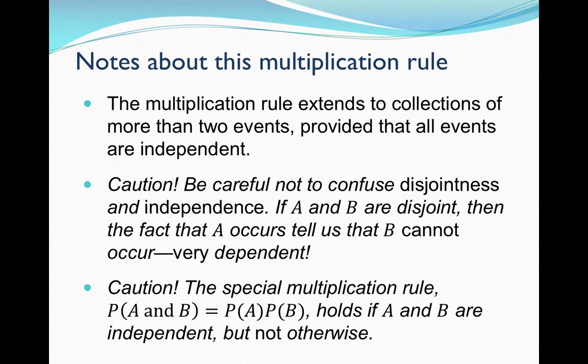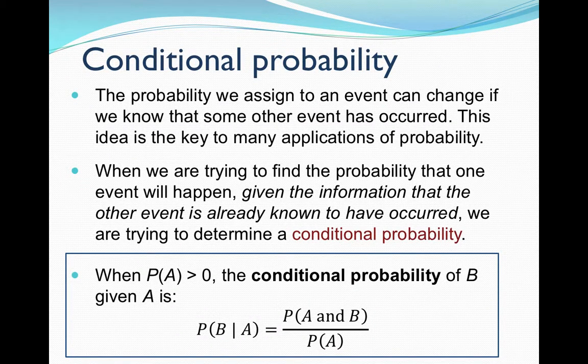The special multiplication rule only works if you're independent. If not, we need to talk about conditional probability. Conditional probability is when you have given one thing, this is the probability of the other. So when I read this bottom statement here, I would say that as the probability of B given A. The slash straight up and down means given. The probability of B given A.